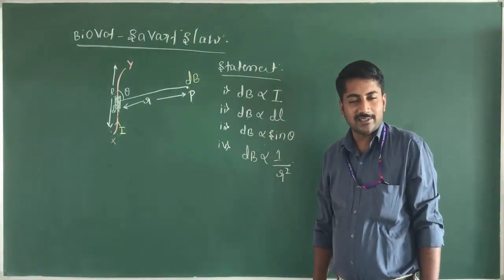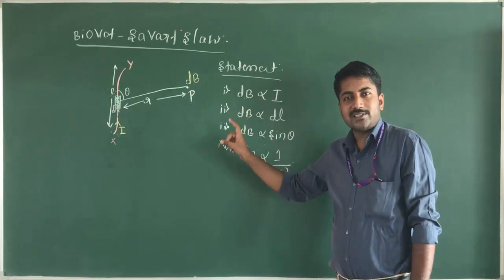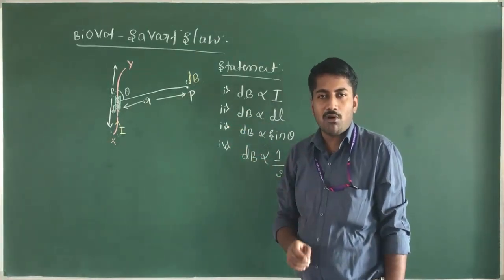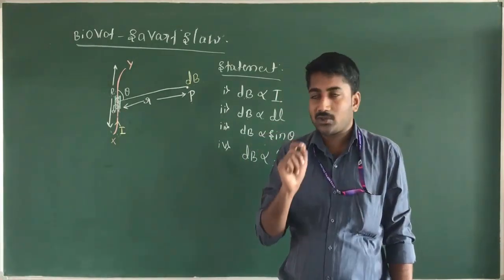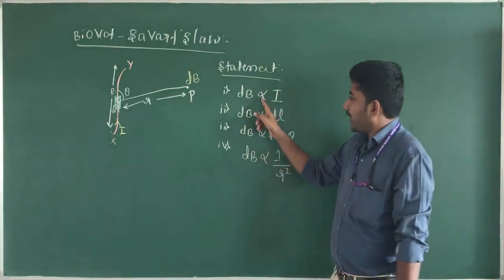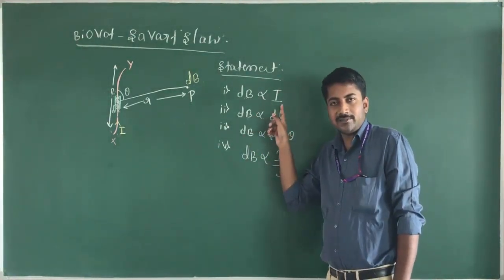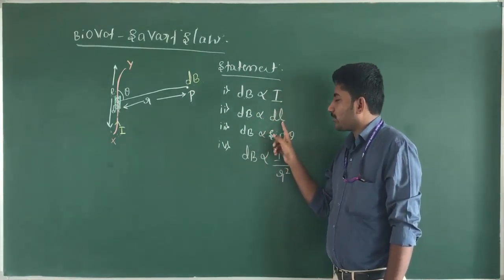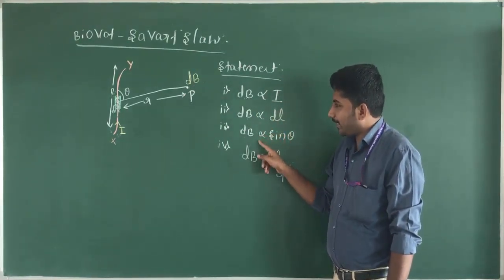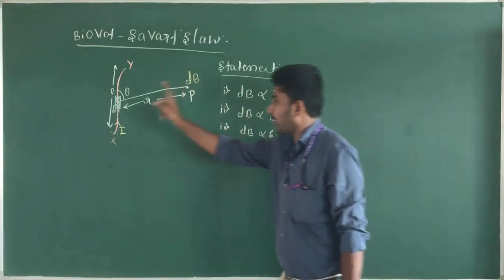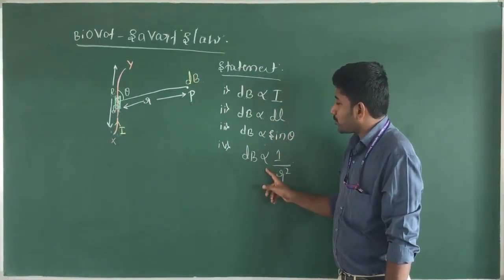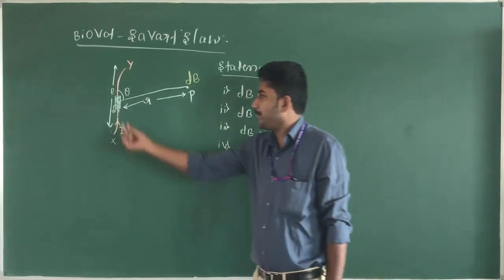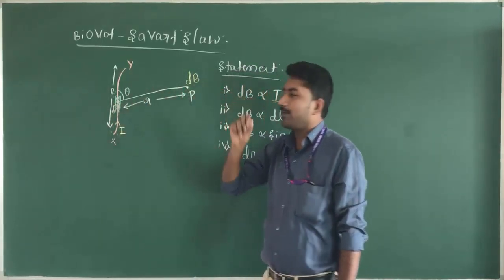Biot-Savart's law states that the magnitude of the magnetic field dB at point P due to the current element is directly proportional to strength of the current, directly proportional to length of the current element dl, directly proportional to sin of the angle between the current element and the magnetic field at a point P, and inversely proportional to the square of the distance between current element to the magnetic field at a point P.